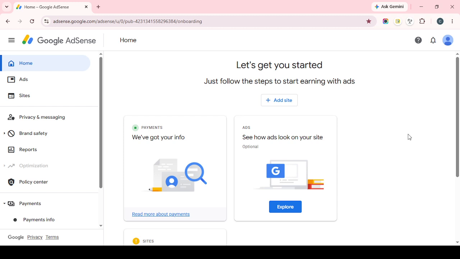Responsive ad units are important because they automatically adjust to different screen sizes, which helps your layout work well on desktop, tablet, and mobile devices. Since a huge percentage of traffic comes from mobile, this step makes a major difference.